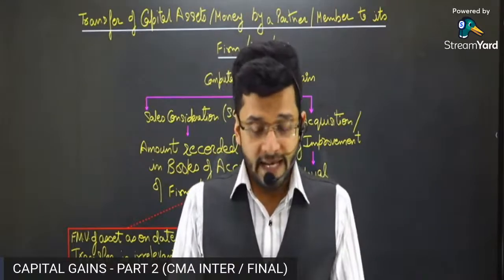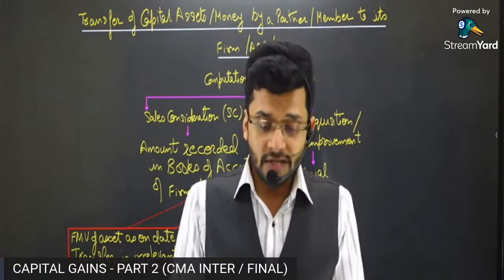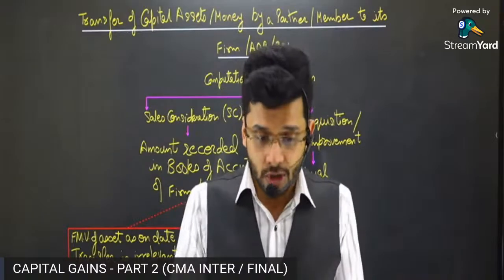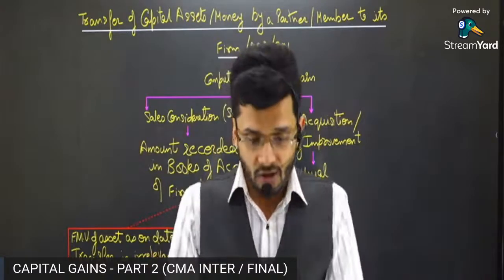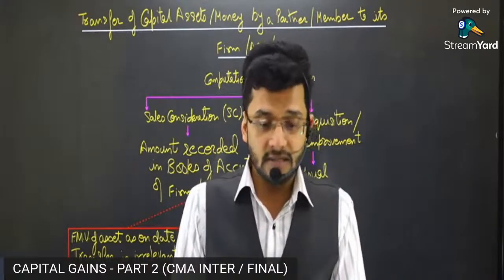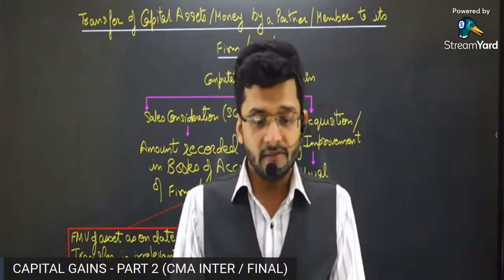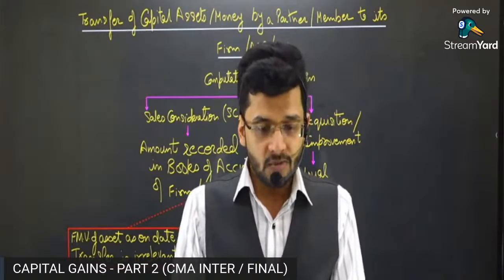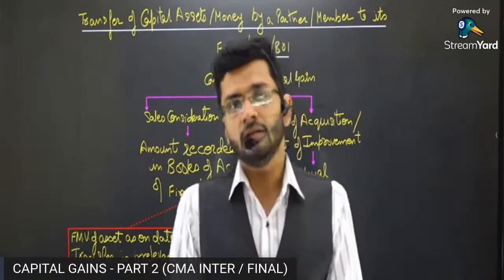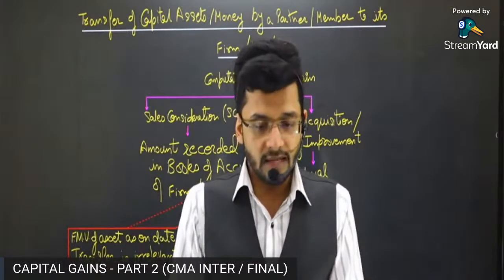Good morning. And yes guys, the test of capital gain will be held this weekend, on Sunday at 7 p.m. The test will cover the chapter up to the topic which we finish today, and withdrawal of exemptions will not be asked in your test. The capital gain test will be held in two parts. Both parts will be separate: the first part will contain the first half of the chapter, and the second part will contain the second half of the chapter.